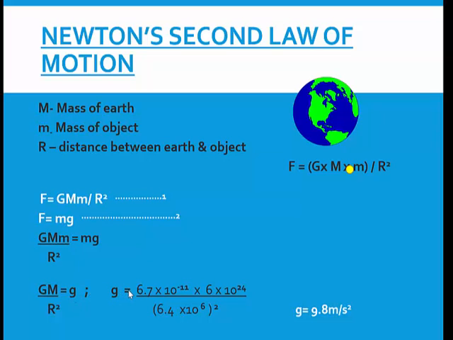Now g is equal to, what is the value of capital G? 6.7 into 10 to the power of minus 11. What is the value of mass of the earth? This mass of the earth we already know. It is 6 into 10 to the power of 24 kgs, upon 6.4 into 10 to the power of 6. This is the actual radius of the earth. If you solve it, you will get 9.8.